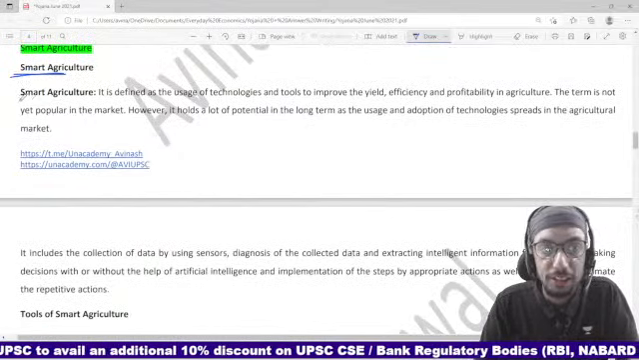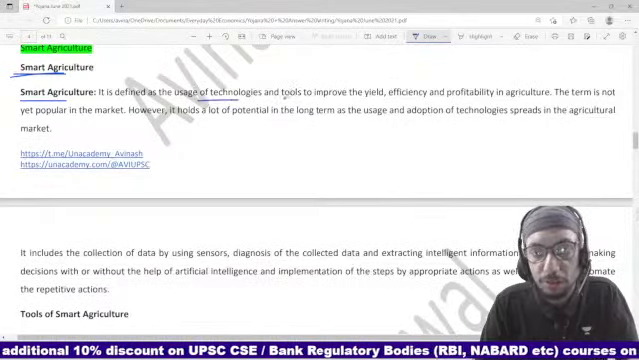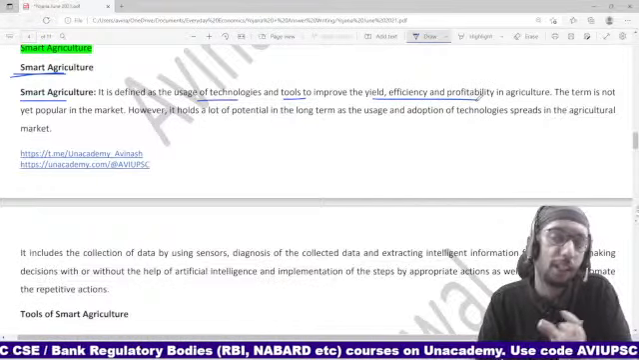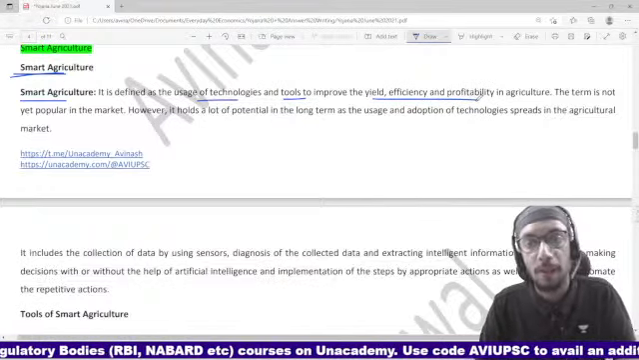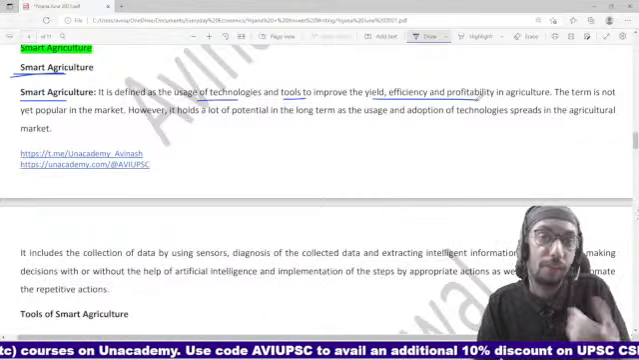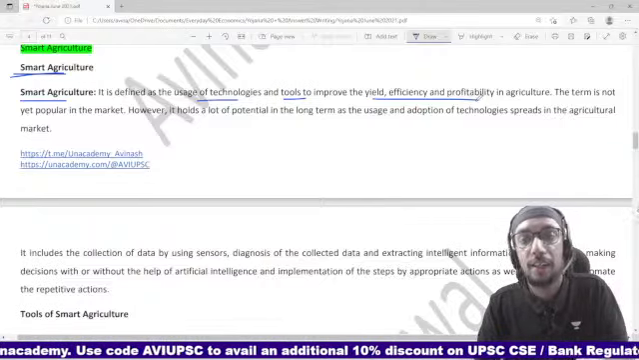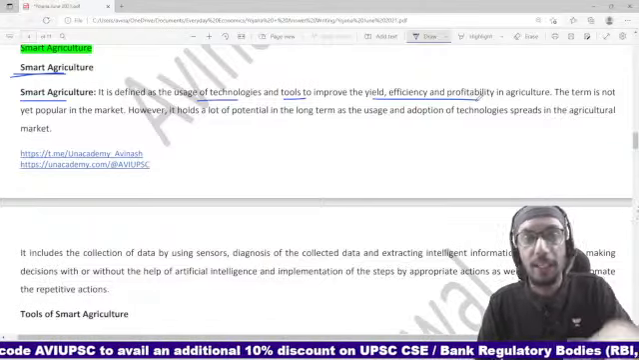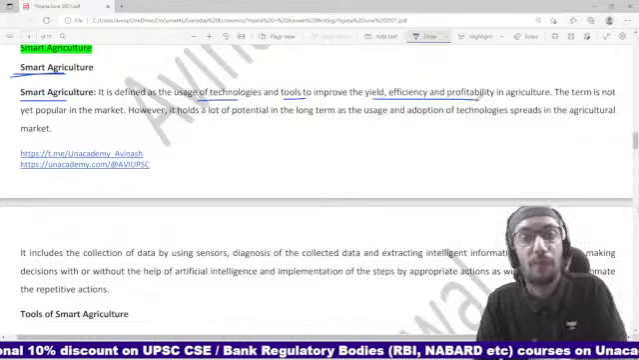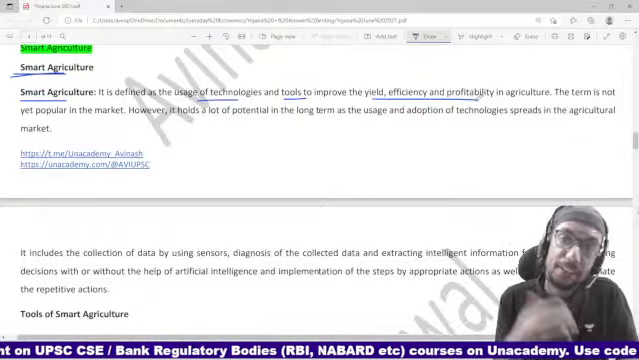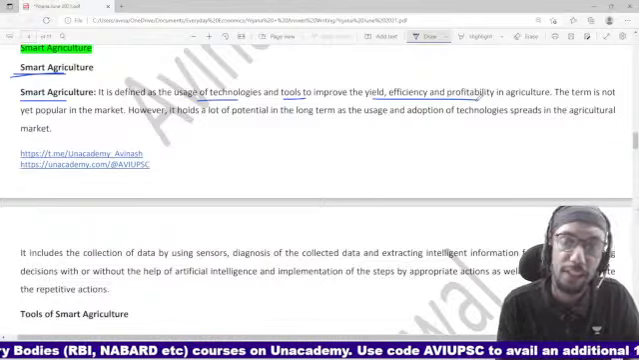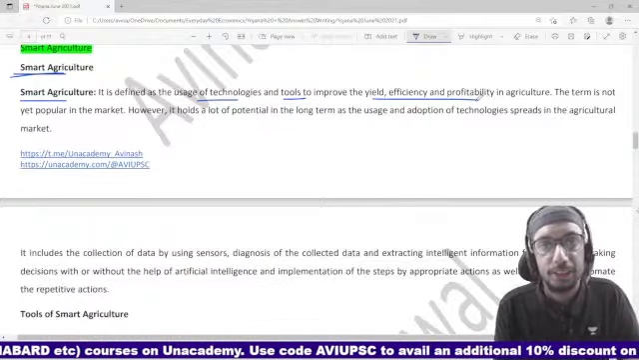So smart agriculture basically involves usage of technologies and tools so that yield, efficiency, and profitability in agriculture can be improved. Right. So what is yield? The production that you are getting from, let us say, per hectare of land. Efficiency means that if you are putting in X amount of inputs, you should at least get Y amount of output. And profitability means that there has to be at least a minimum return on the investment that you have made in your agricultural operation, right?